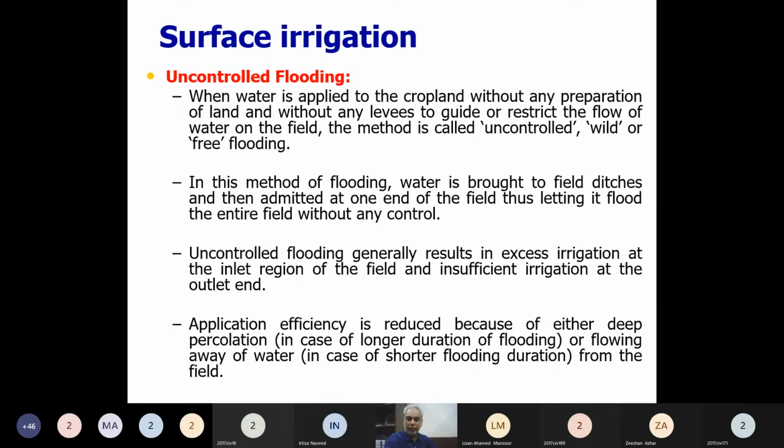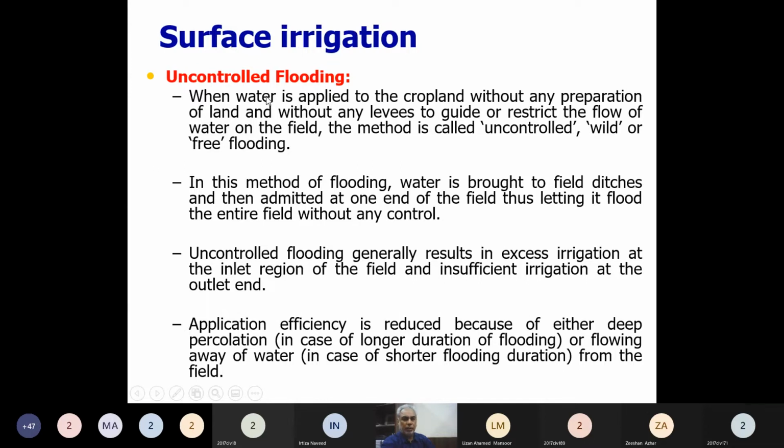And of course, you will not like this method, and this is not the method which should be practiced when you have the shortage of water. It should be practiced only when you have abundance of water, you don't have the utilization of the water. So this is the method of uncontrolled flooding, or sometimes they call it wild flooding, or sometimes they call it free flooding.